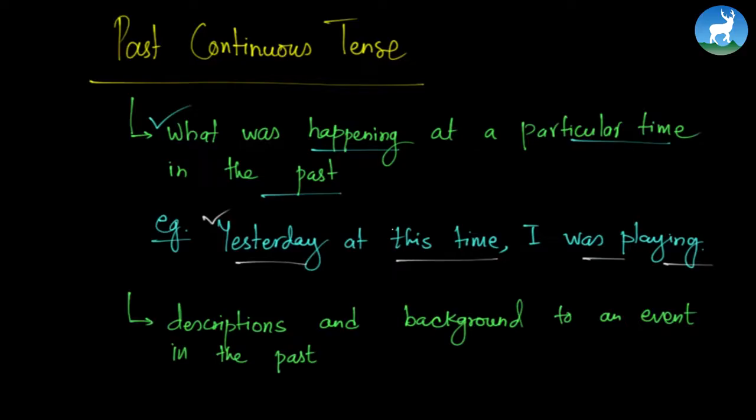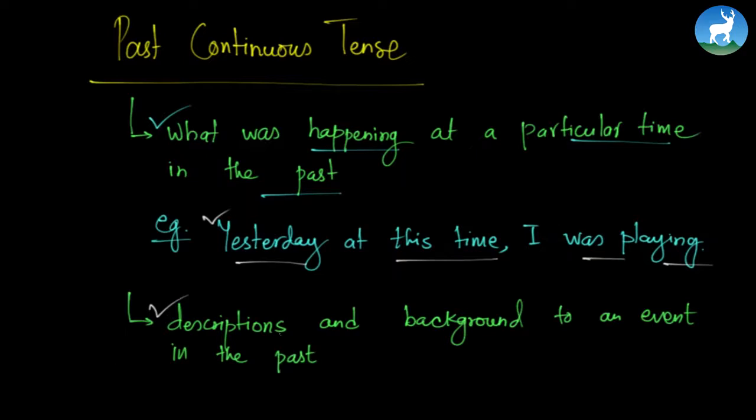So something was going on, something was happening at a particular time in the past. You can also say that this time yesterday I was reading a book. You can also say the last week we were visiting Pokhara. This time last week we were visiting Pokhara. You can say something like, we were watching TV at 3 o'clock yesterday. So what were you doing at 3 o'clock yesterday? We were watching TV, something that was happening at a particular time in the past. Now let's look at the second use.